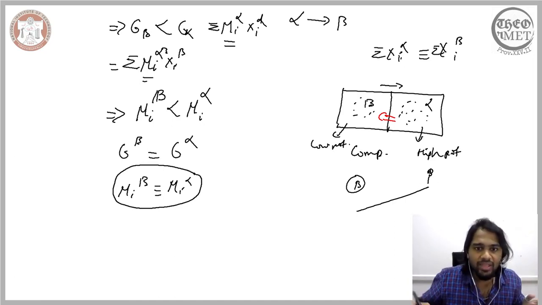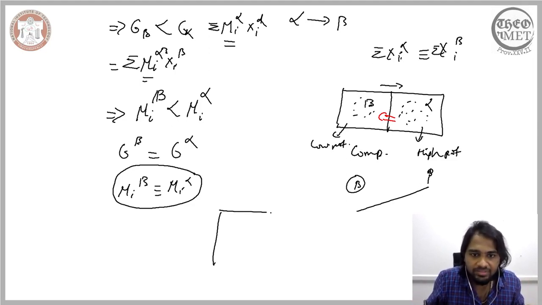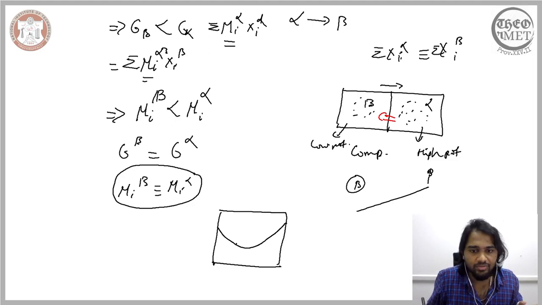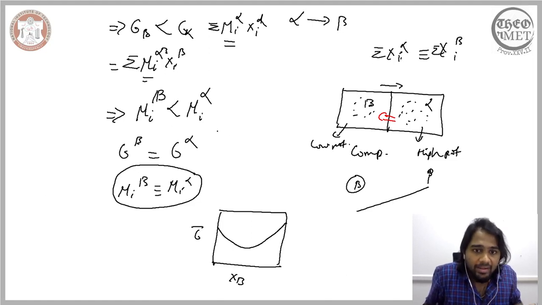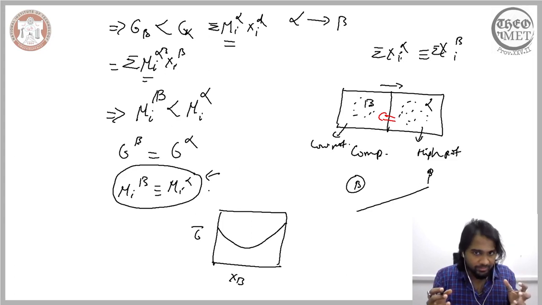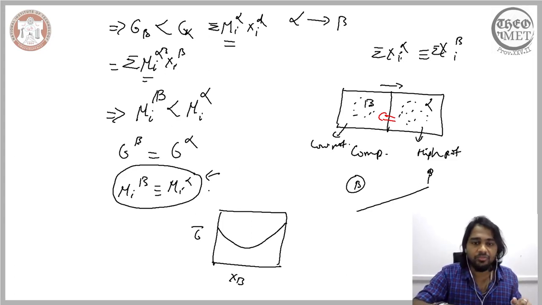Now we have seen that the Gibbs free energy of a solution is represented in this manner. The Gibbs free energy of a solution generally adopts a form something like this, and that is what we have seen in this lecture. Now, by considering this understanding that we have gained, we will be able to predict which phase will be stable for a given condition.